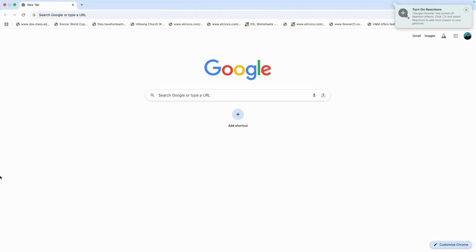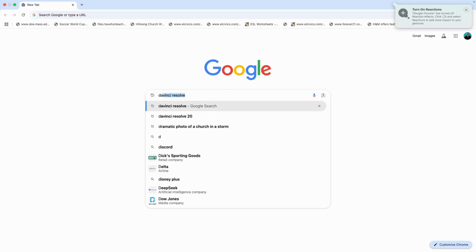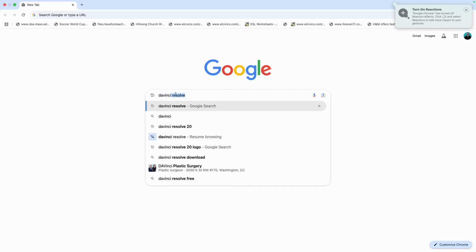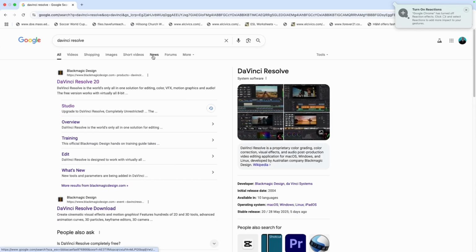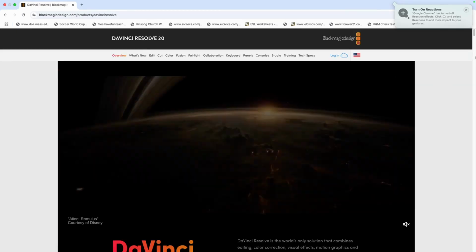All you need to do is go to Google, go to the search box, so go to www.google.com and then type in Davinci Resolve. Once you type in Davinci Resolve, it's most likely going to be the first link that you see in your search. It's going to say Davinci Resolve 20 from a company called Blackmagic Design. So click on Davinci Resolve 20. That's all you need to do.